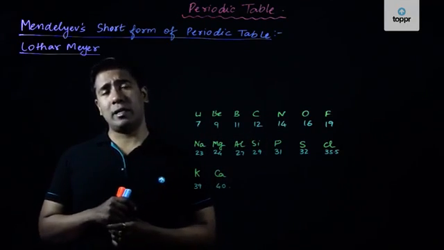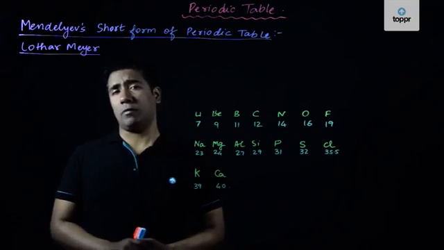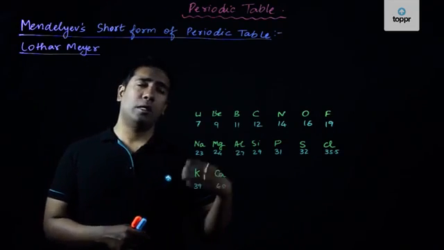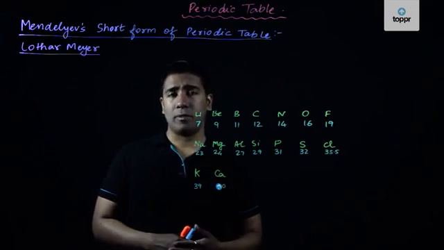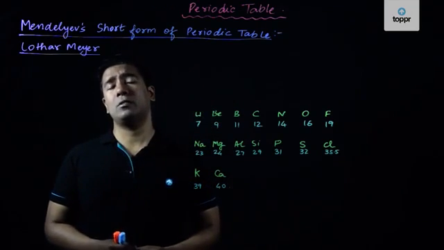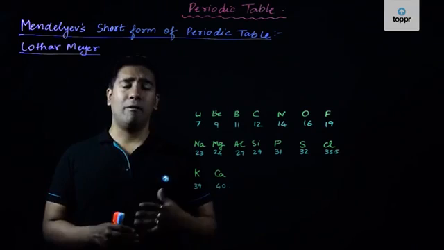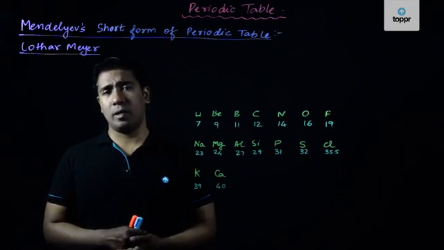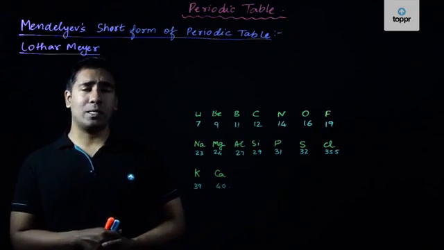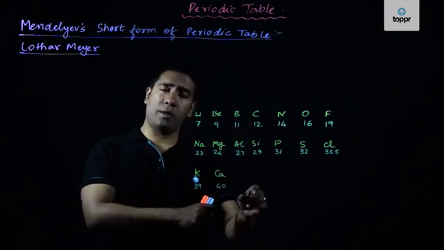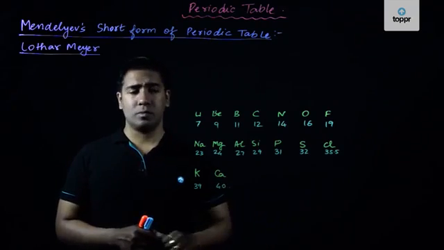Now you would ask me, sir, what is then the difference between Mendeleev's periodic table and Newland's law of octaves? The difference, my dear friends, is that Newland had restricted himself to atomic weight 40, that is that of calcium. However, by the time Mendeleev had given his periodic table, elements were being discovered very quickly. Every few months, some new element was being discovered, and that was a very interesting period of discovery of different elements. And once an element was discovered, it had to be put into the classification method to ensure that it fits somewhere in the classification.